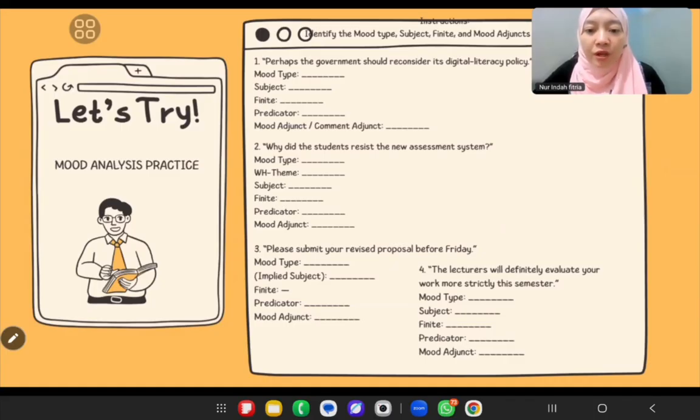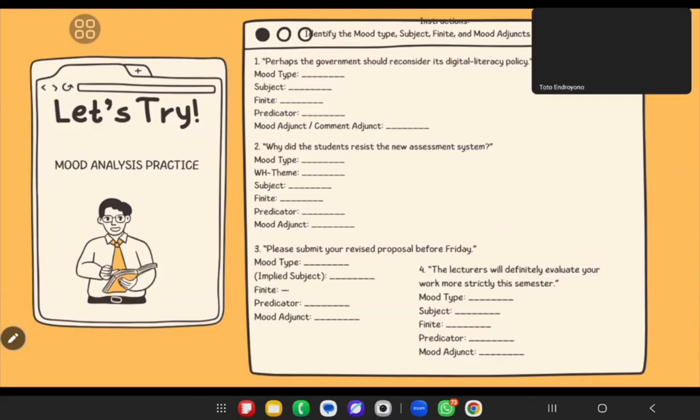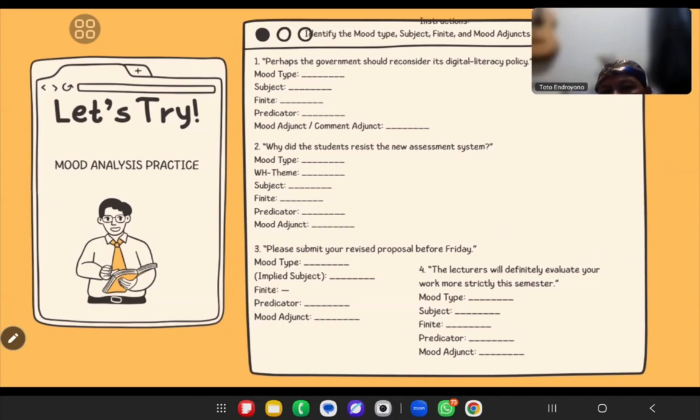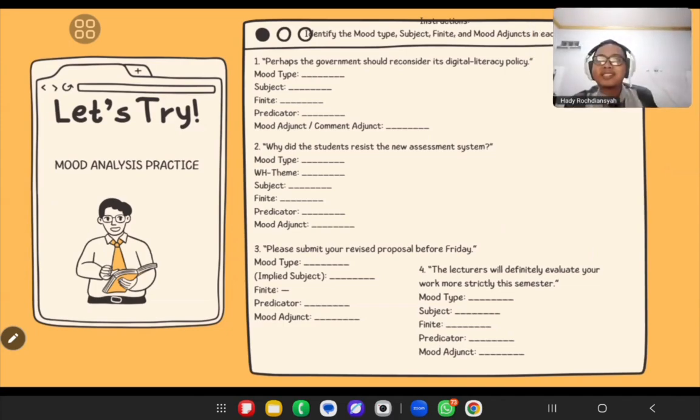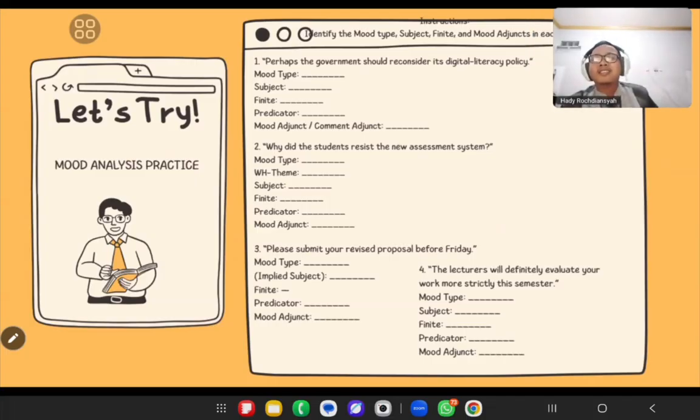What is the mood type? Declarative. Yes, declarative.